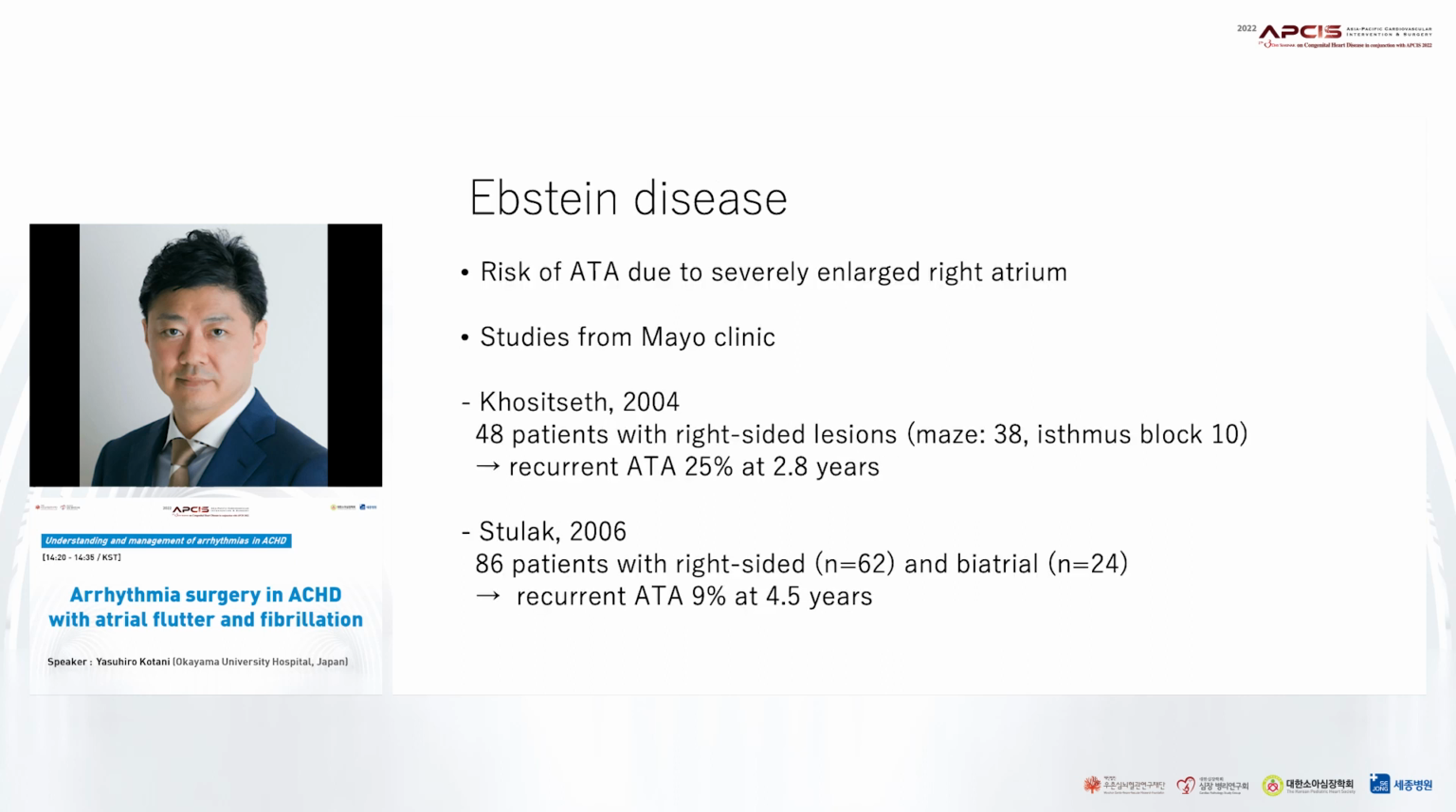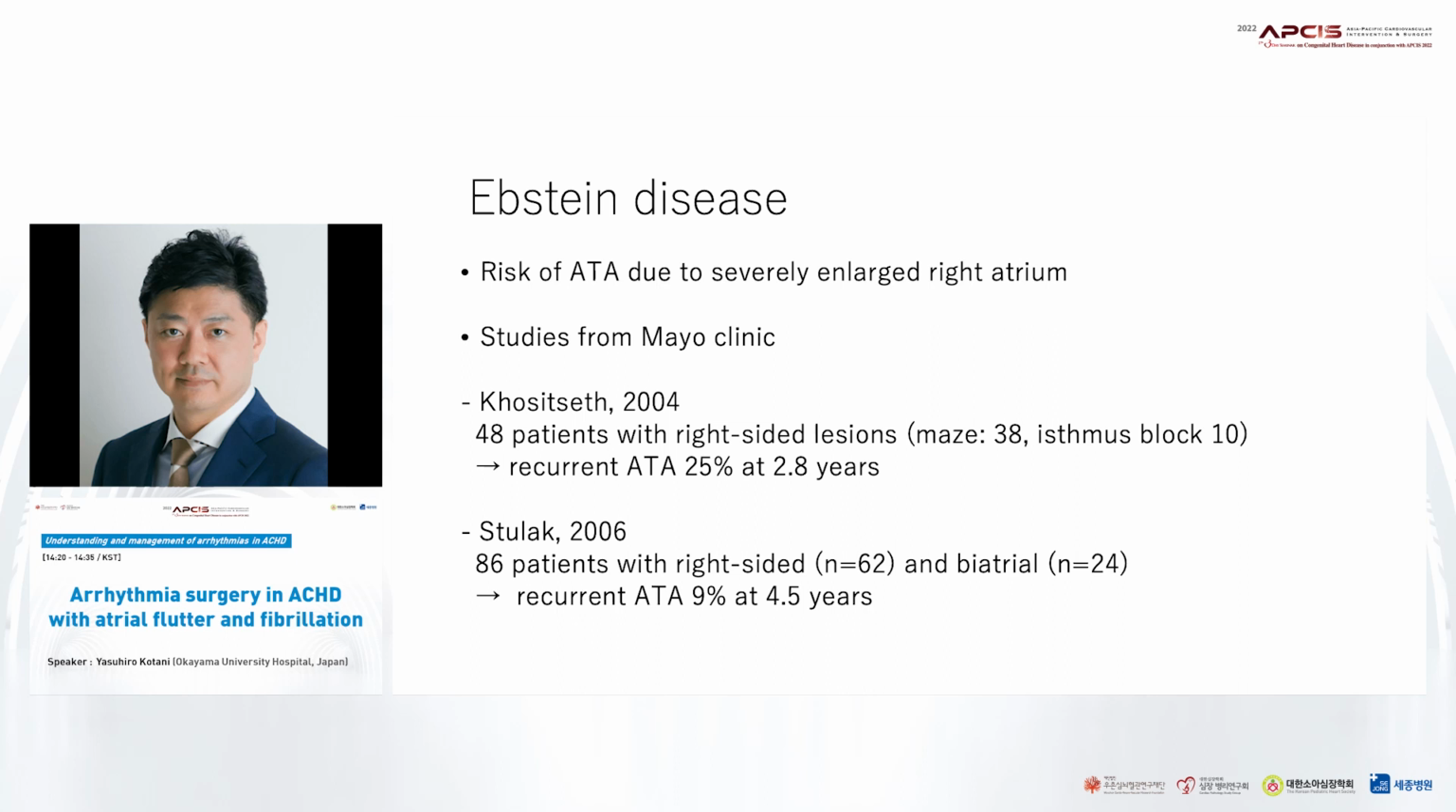For Ebstein disease, the risk of atrial tachyarrhythmia is due to the severely enlarged right atrium. There are two studies from the Mayo Clinic. One is from 2004, including 48 patients with right-sided lesions, including MACE in 38 and isthmus block in 10. The outcome was recurrent atrial tachyarrhythmia of 25% at 2.8 years.